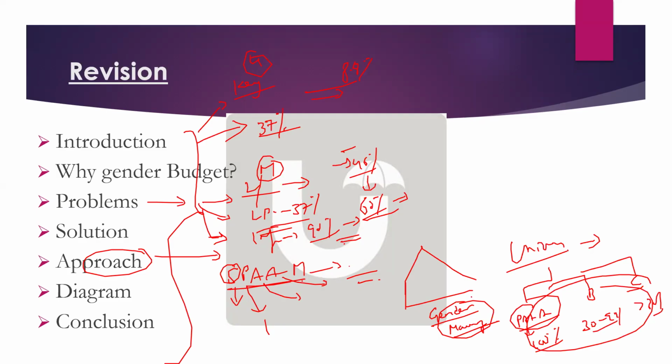Now coming to the conclusion part. What will you write in conclusion? Sambal to Samarthi. Very good. That's it. Or PM Nari Shakti. Yes.